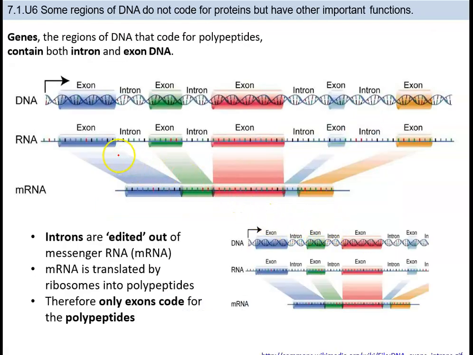Let's have a look at this DNA. In DNA, according to coding and non-coding regions, we have two definitions for them. One is called exons, and the other is called introns. I was thinking how you can memorize which one is more important, because it is going to be translated and it's going to be a coding region versus a non-coding region.